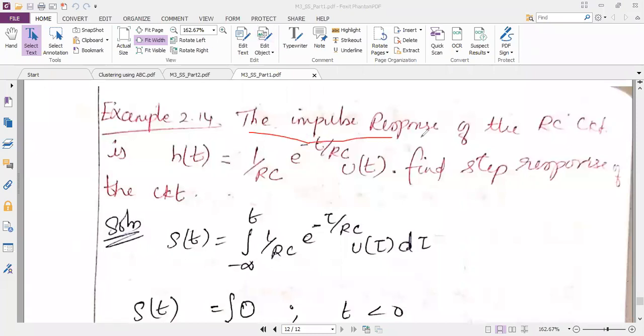The impulse response of the RC circuit is h of t is equal to 1 by RC e power minus t by RC u of t. Find the step response of the circuit. It is very easy. So let me write the formula of step response.